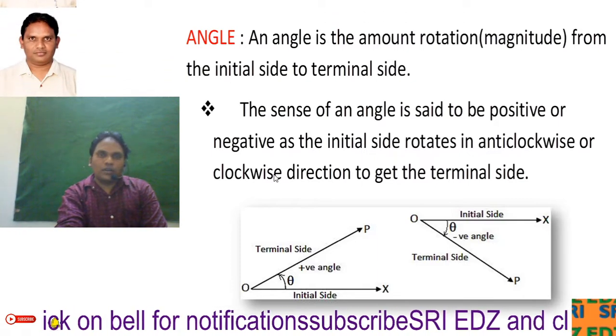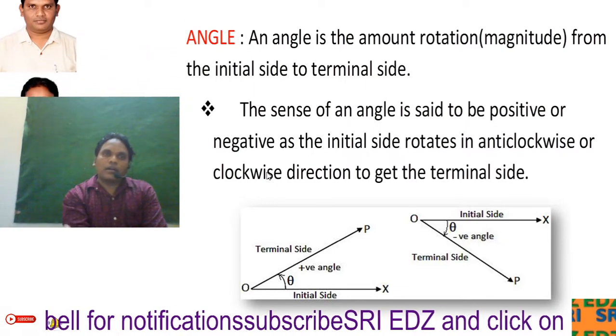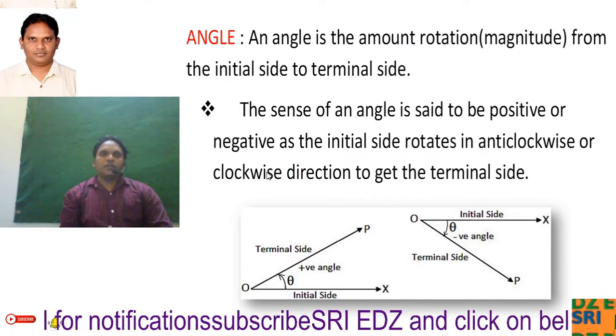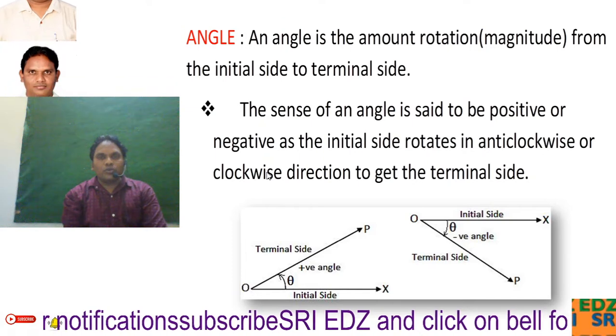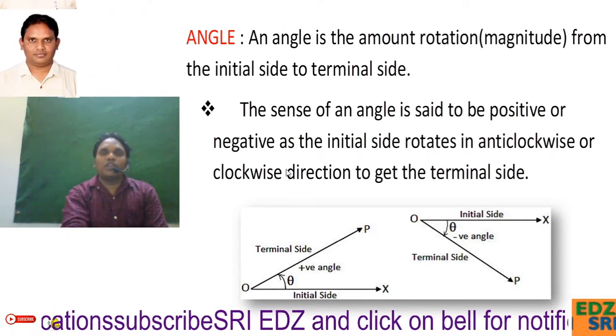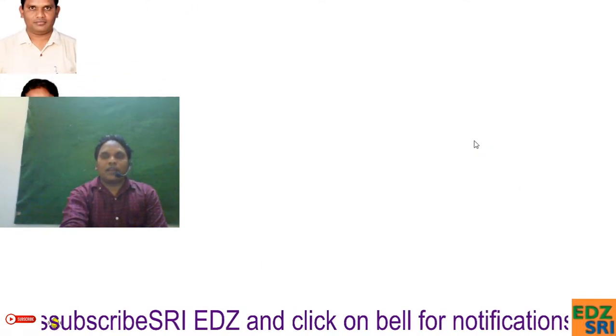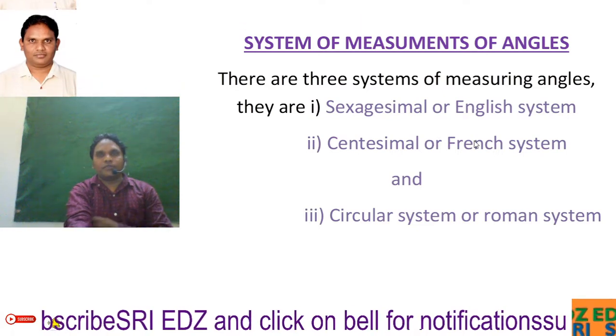So, when the terminal side is moving anti-clockwise, then we say that is positive. When it is moving clockwise, then we can say it is negative, according to this figure. So, this is about angles and different types of angles.